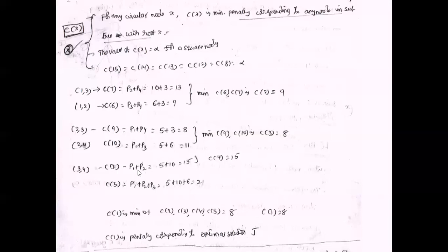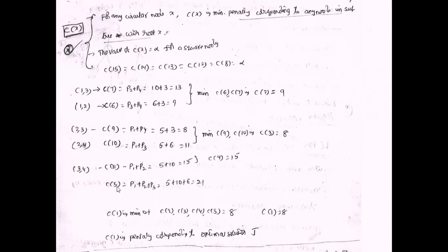So the penalty means the penalty for the first job and the penalty for the second job. That is P1 plus P2, which equals 15. So it has only a single value. It is C of 4 equal to 15.